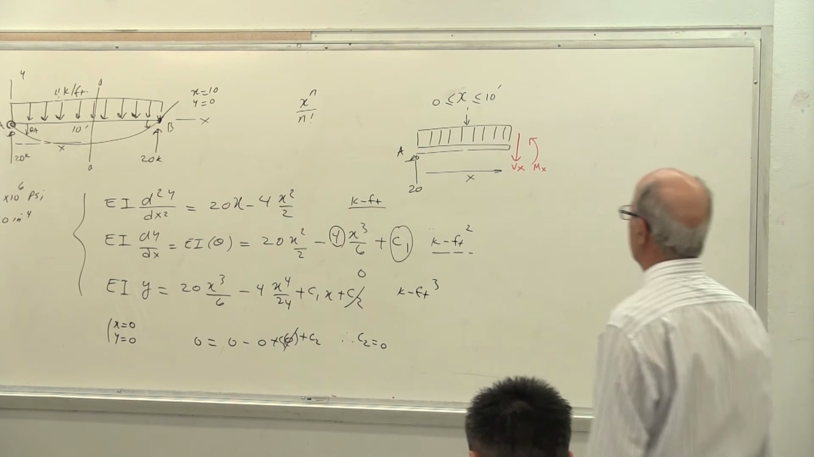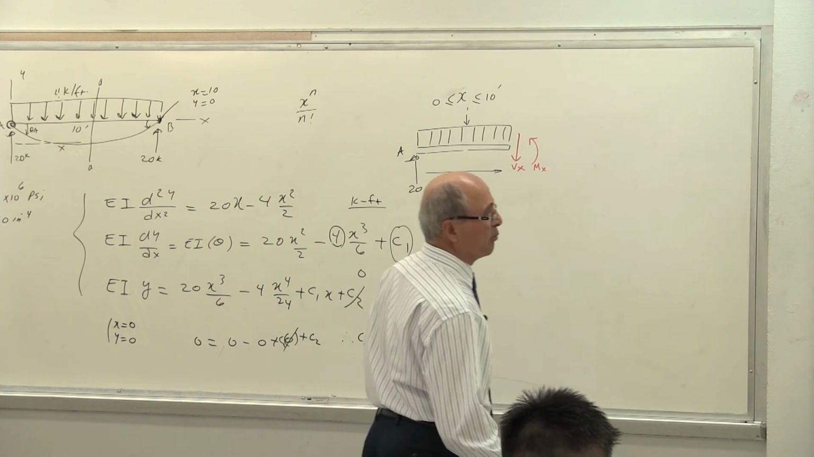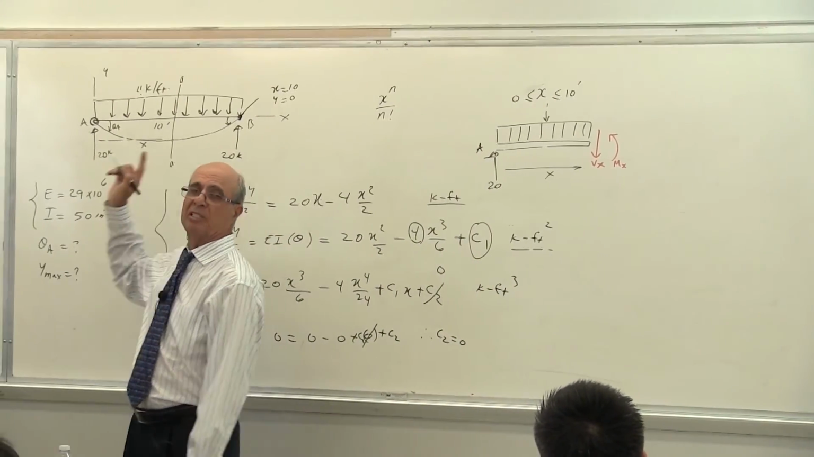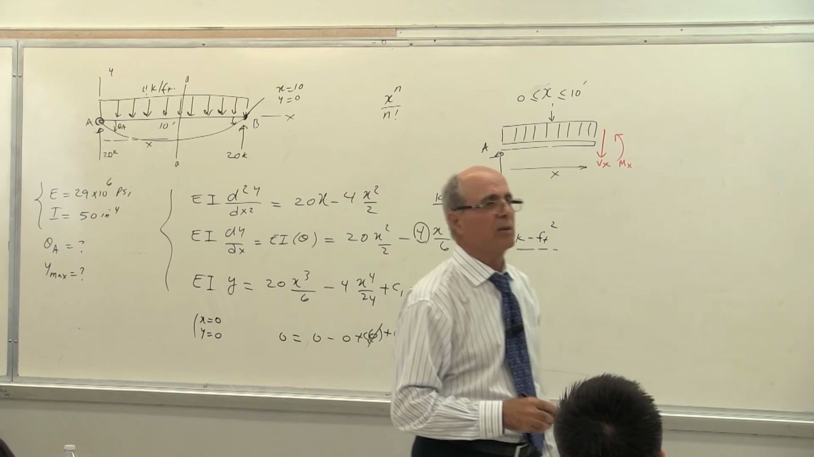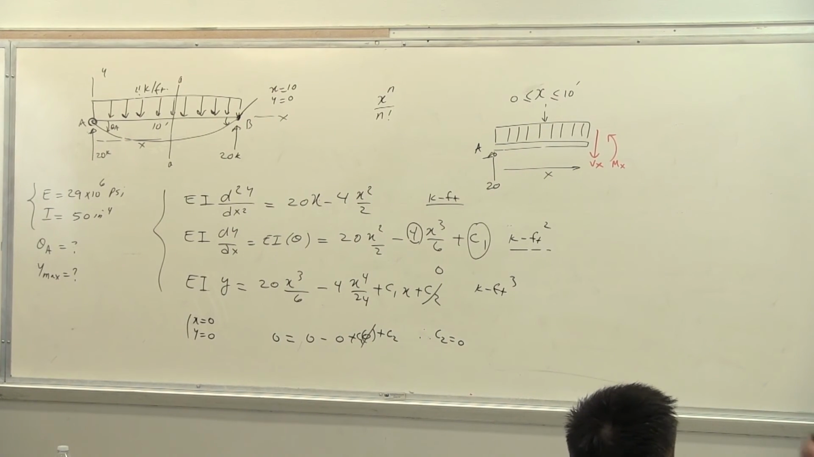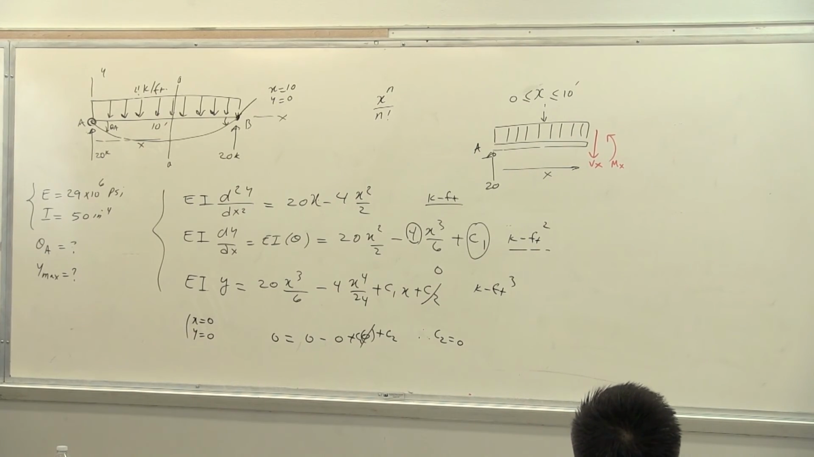And the second part is, what do you want next? You want to calculate what? Y max, which is at the middle, where the moment is maximum. Is that correct or not? When M at the middle is maximum, everything else becomes maximum, so you calculate Y max. Is that correct or not?